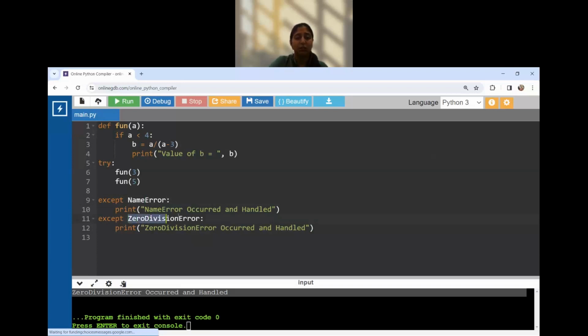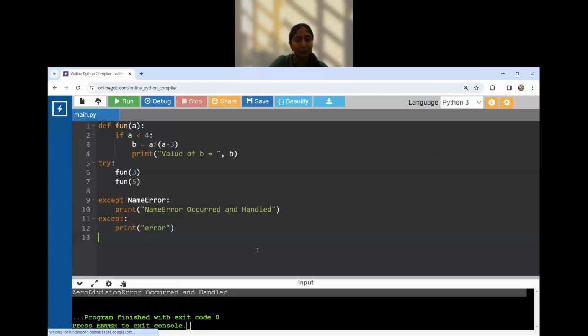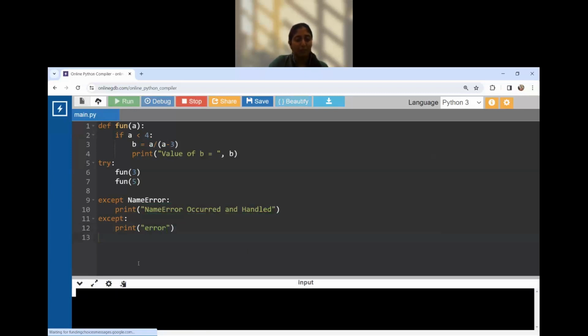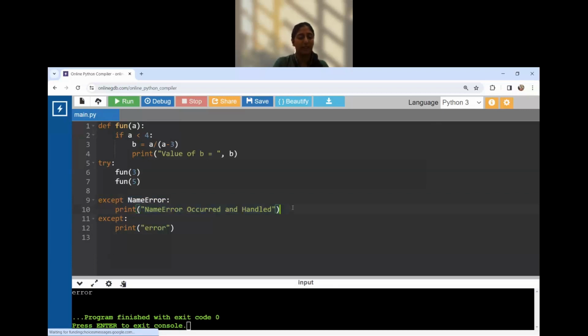If in case the ZeroDivisionError was not given over here, we can also create a default except statement, for when it is not able to find any specific error. Suppose there is one more error, IndexError or ValueError.